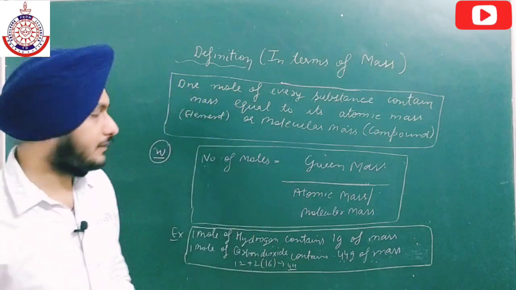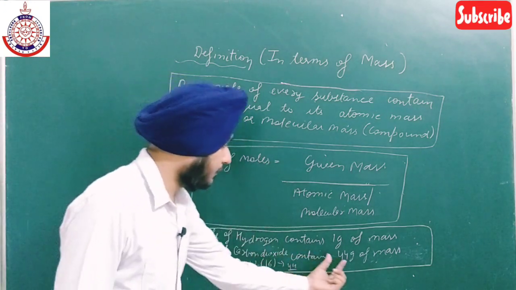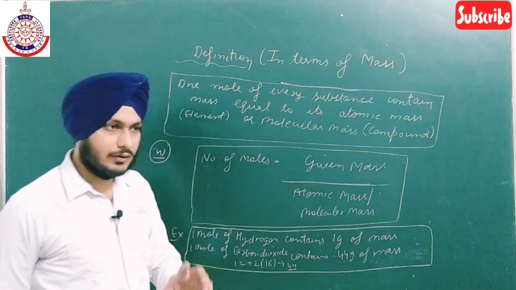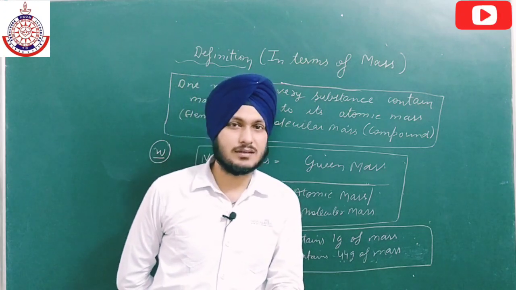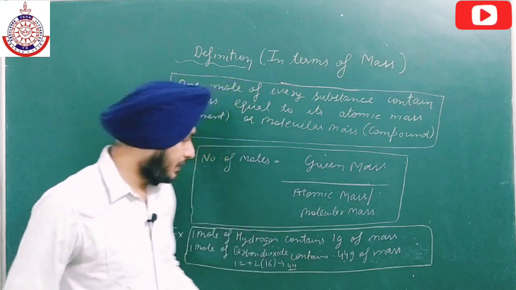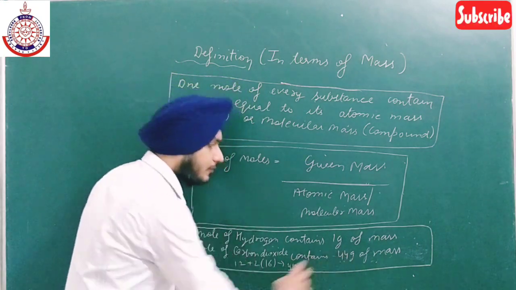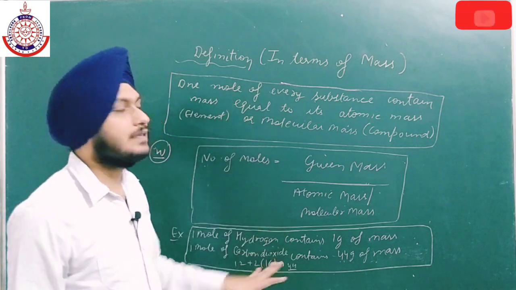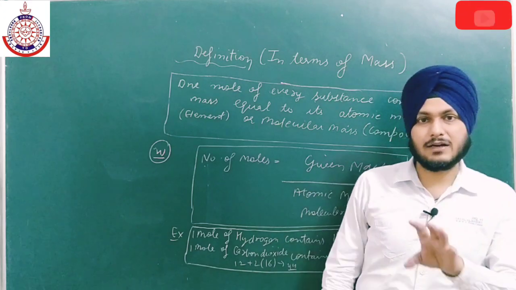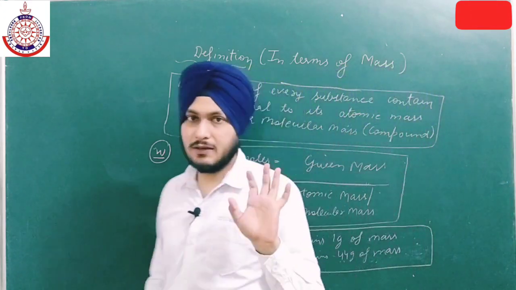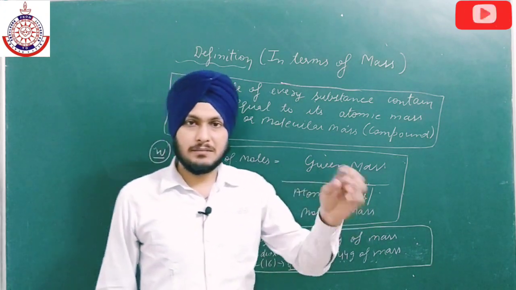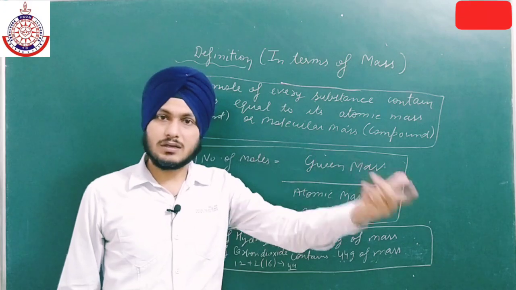So this is the second definition, and we know that 44 grams of mass is contained in 1 mole, and we know that 1 mole contains how many molecules in case of CO2? Avogadro number of. So we can also say that Na number of molecules contain mass equal to 44 grams. I am just correlating the two definitions: if Avogadro number of molecules is equal to 1 mole, similarly 44 grams is also equal to 1 mole. So if A is equal to B, and B is equal to C, then A is also equal to C.